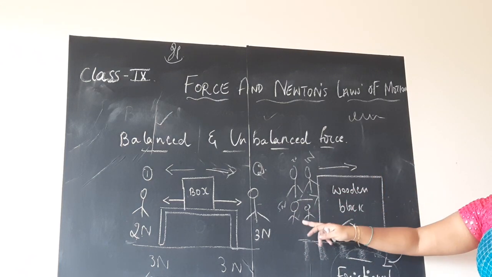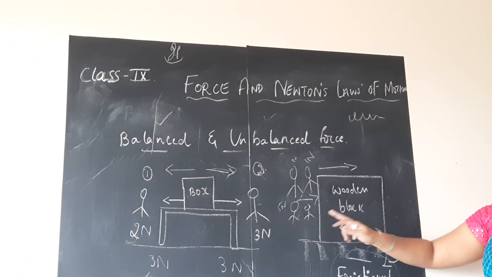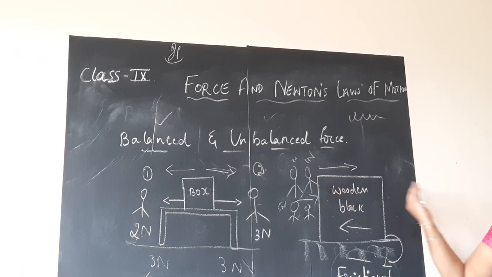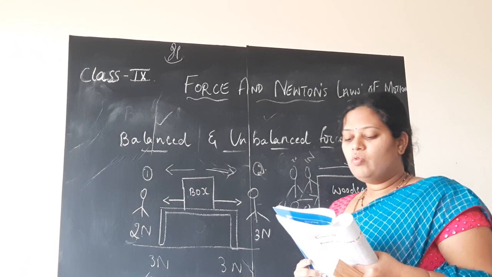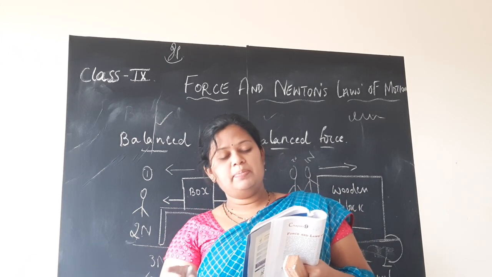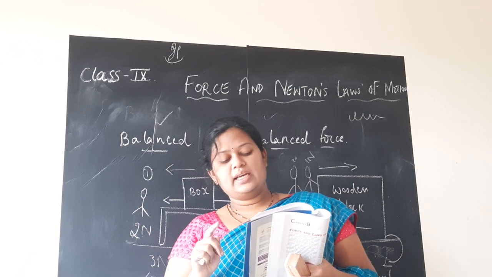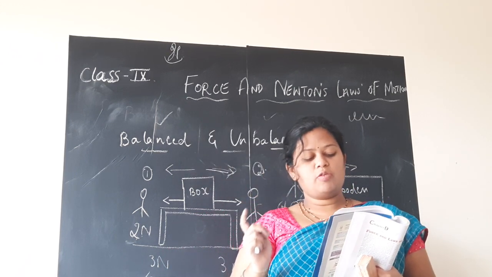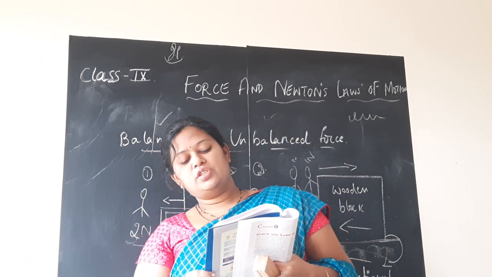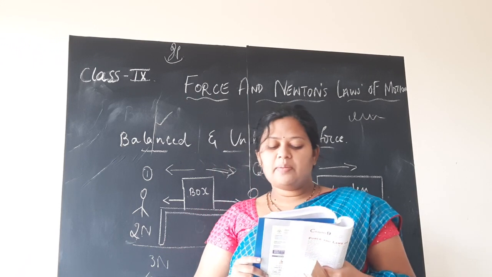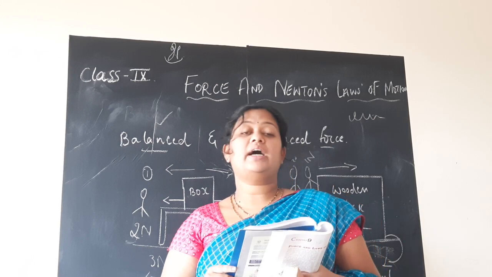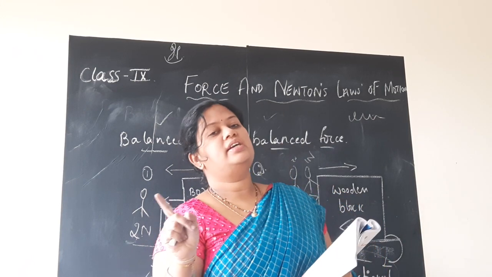Yes, children? If at all you want to overcome the frictional force, you should apply a force which is greater than the frictional force. Then only the force will get unbalanced and the wooden block will move. What happens when we ride a bicycle? When we stop pedaling, the bicycle begins to slow down. This is again because of the frictional force acting opposite to the direction of motion. In order to keep the bicycle moving, we have to start pedaling again. It thus appears that an object maintains its motion under the continuous application of an unbalanced force. Very important, children. Please underline this sentence.